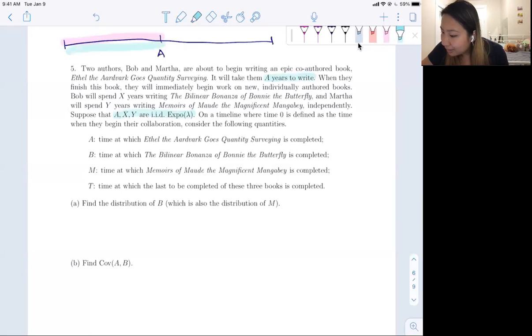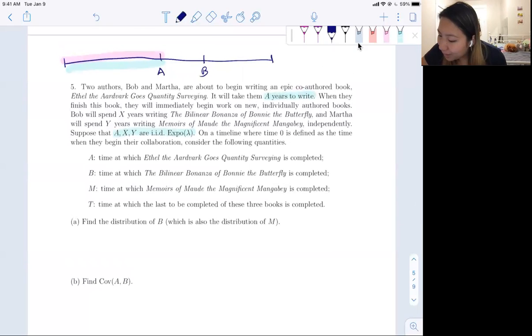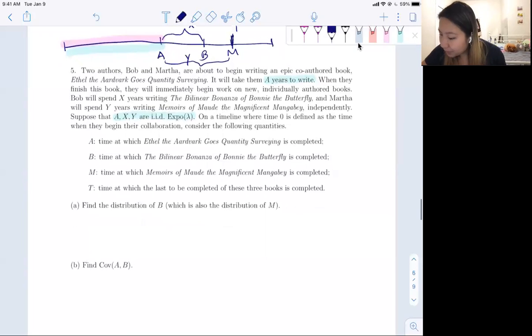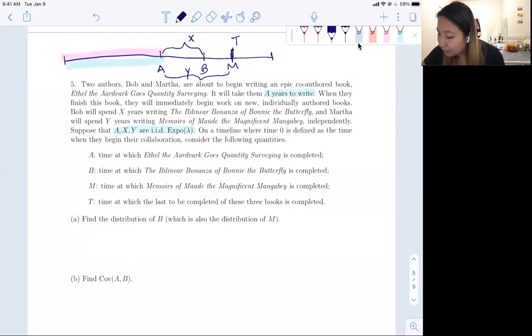And then next is B, the time when Bob's book is finished. Bob is here, that's going to be the bilinear bonanza, and from here to here, that's going to be big X. And then M is when the Maud one gets finished. So from A to M, that's going to be big Y. And then T is when all 3 books are completed. In this case, it's going to be here, but it could be equal to B or M, depending. All right, find the distribution of B, which is also the distribution of M.